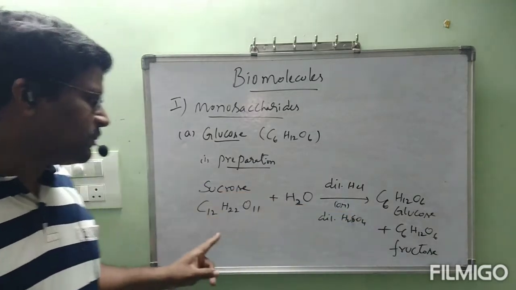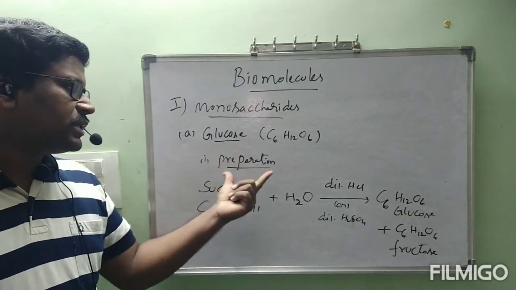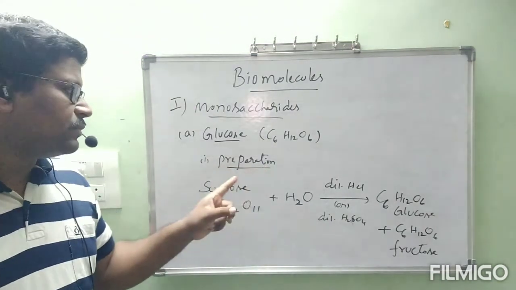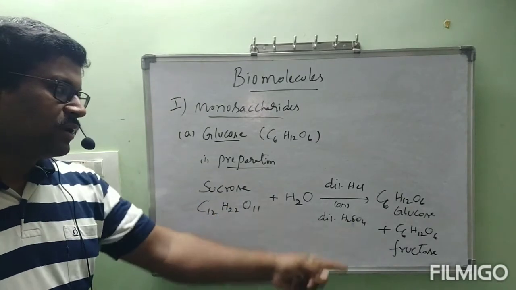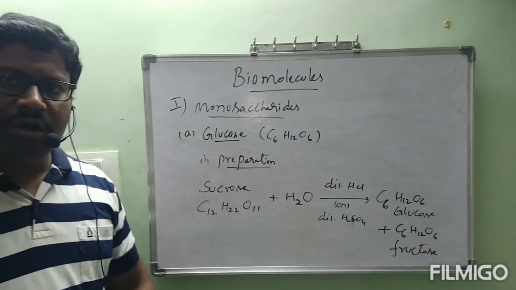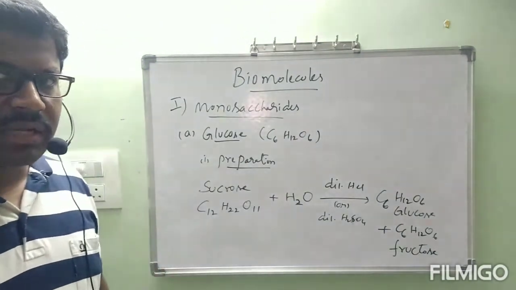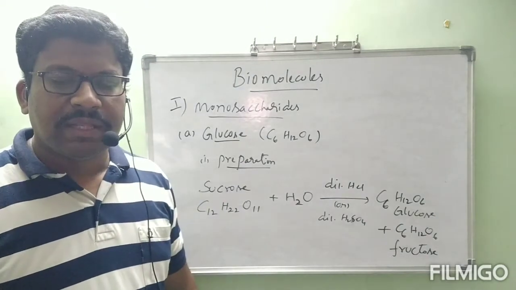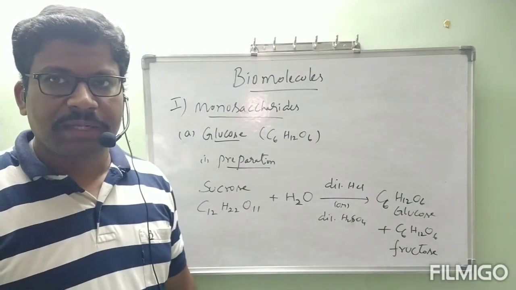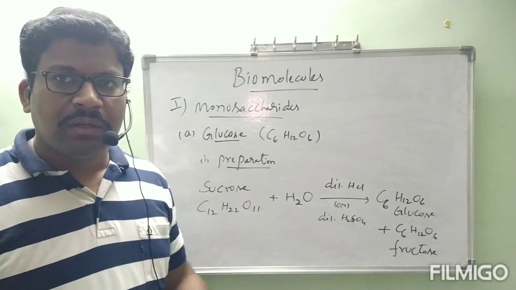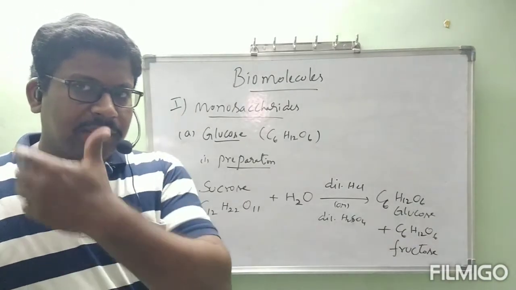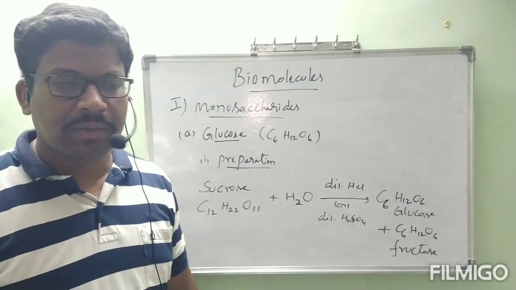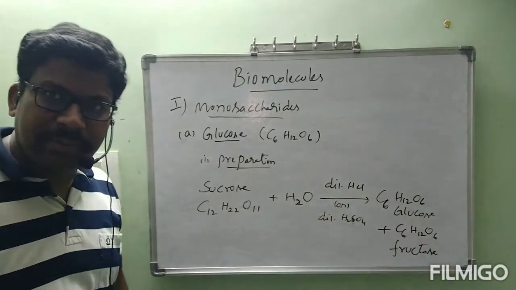Glucose is obtained in this way, the first preparation. Under glucose, we are studying preparation. Glucose is prepared by the hydrolysis of sucrose, which forms glucose and fructose. Both have the same molecular formula, C6H12O6, but they are functional group isomers. One contains an aldehyde group, and fructose contains a ketone group. When we study the structures, you will come to know clearly, no problem at all. This is the first preparation. Shall we go to the next preparation now?